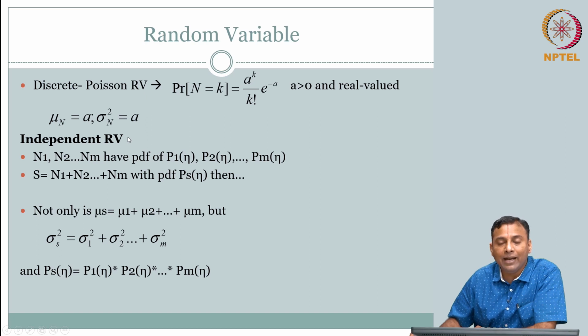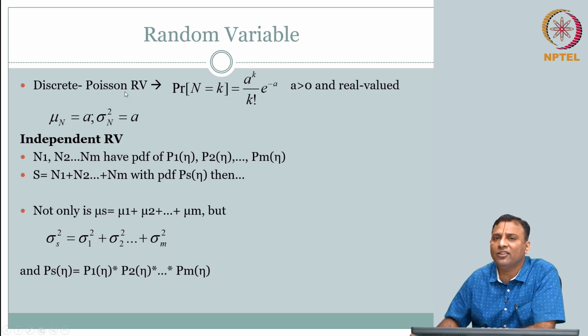So, your mean and variance are the same quantity A. So, that means this is a distribution that can be described if I can capture the mean and variance, and it turns out that mean and variance happen to be the same value, which is the A here, right. So, why is this important in our context? Because Gaussian, I think you would have heard several times in different courses as well. Poisson, not so much. Why is this highlighted here?